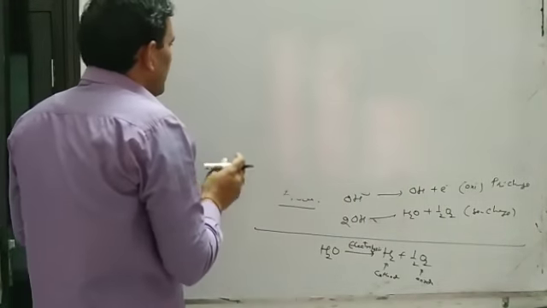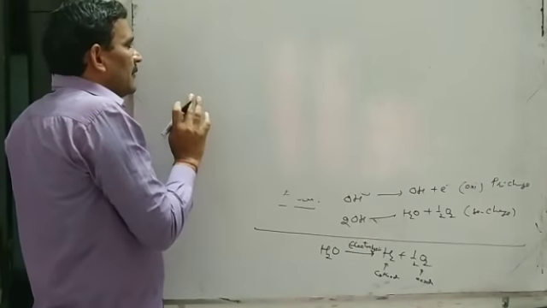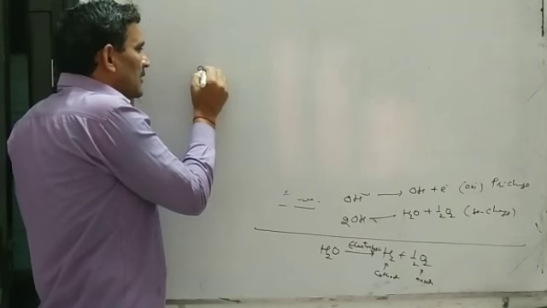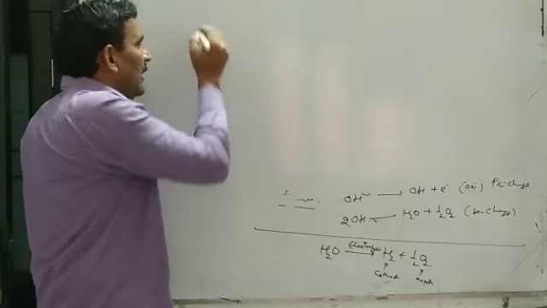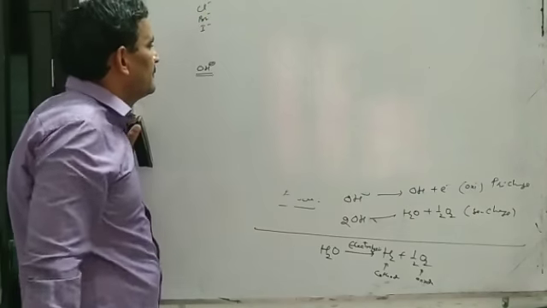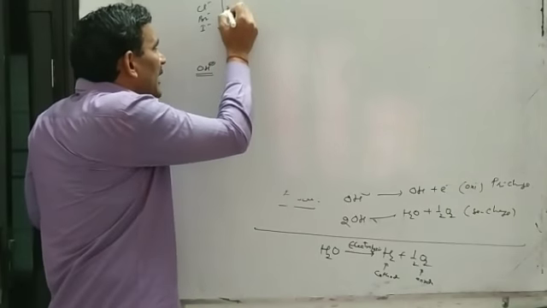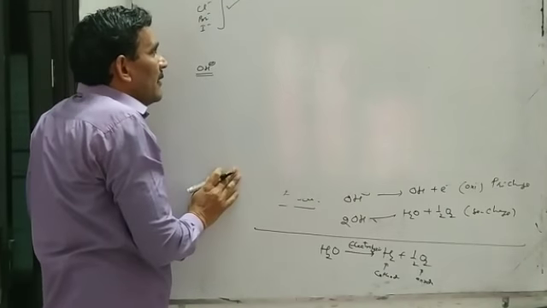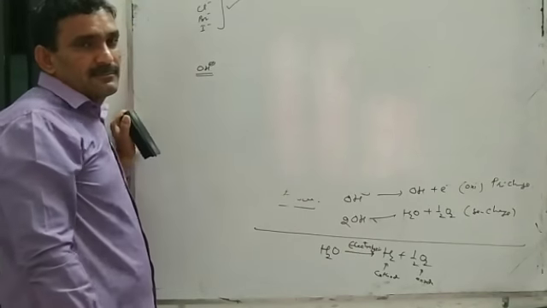You see, if we have an aqueous solution in which there are hydroxide ions and an ion like chloride ion, bromide ion, iodide ion, then these anions will be oxidized before the oxidation of hydroxide ion.